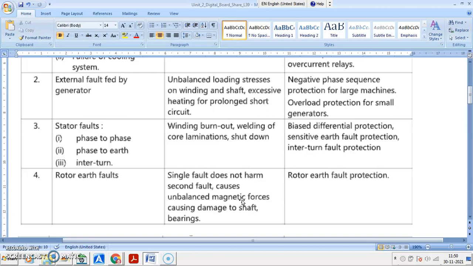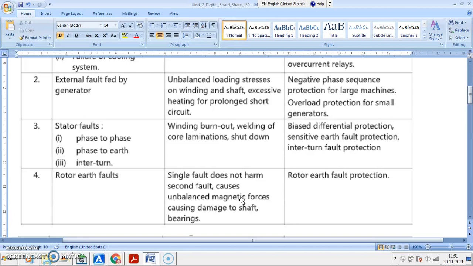So these are types of abnormal conditions which take place inside the generator that may cause winding burnout, welding of the core, that may cause damage to the laminations, insulations of winding, and finally you may need to shut down your unit.